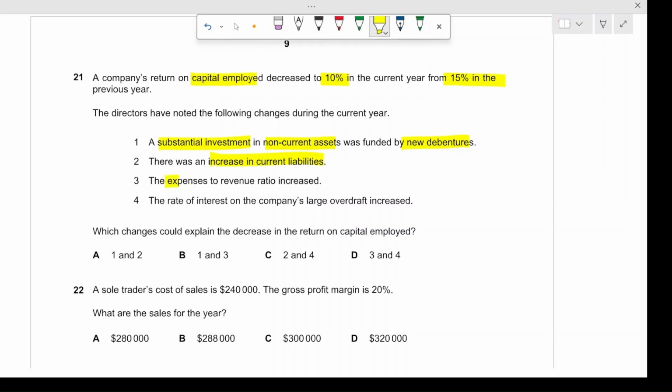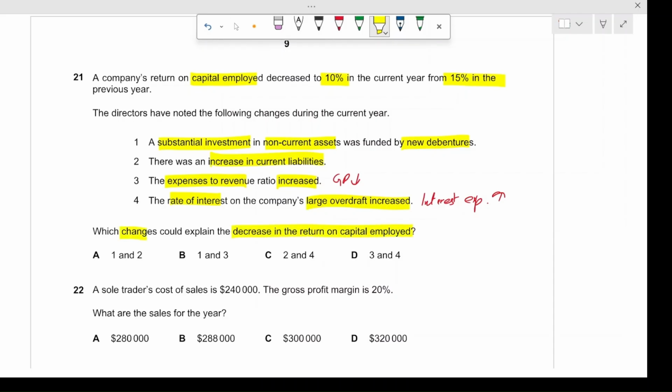The expenses to revenue ratio increased, meaning the gross profit decreased. And the rate of interest on the company's large overdraft increased, so the interest expense increased. Which changes could explain the decrease in the return on capital employed?